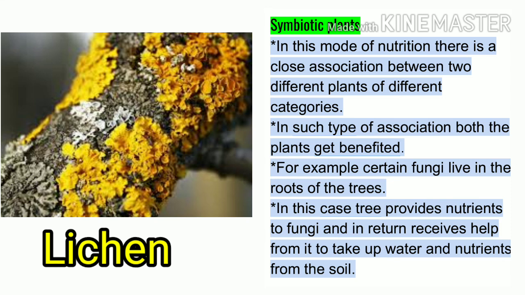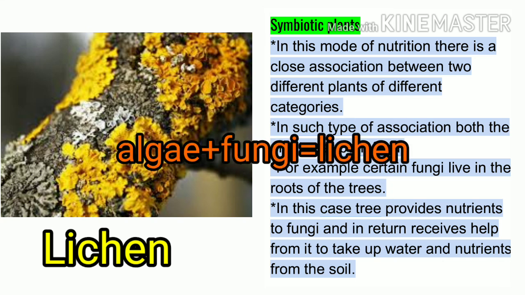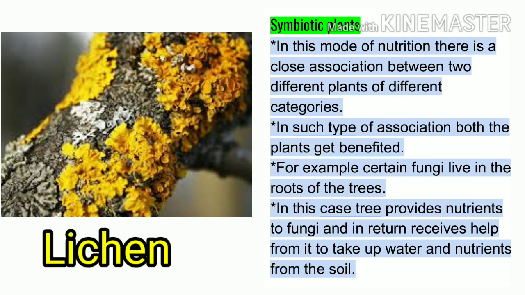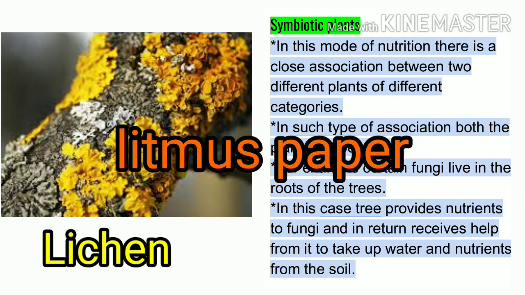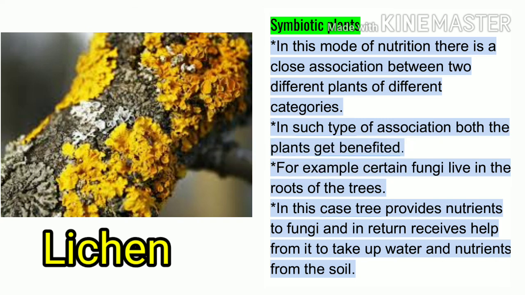That is how the symbiotic relationship is completed. The association of algae and fungi is known as lichen, and lichen is used for making litmus paper. Students, I think it is quite clear to you what I have taught today. Till then, thank you.